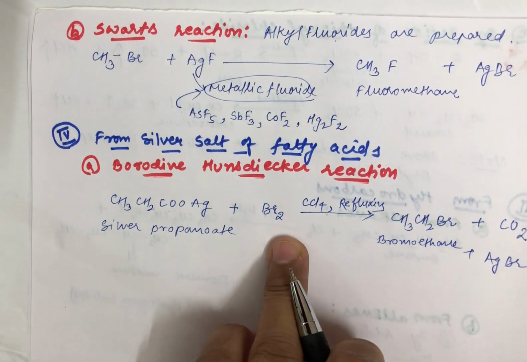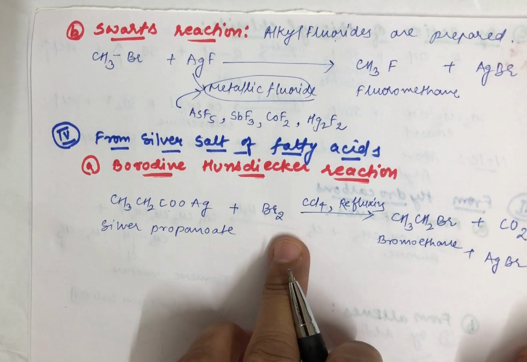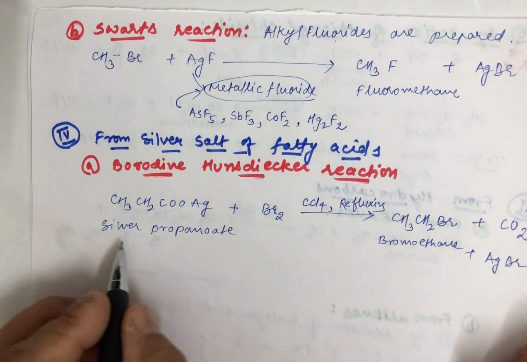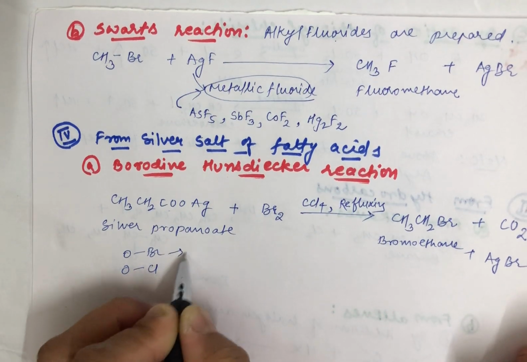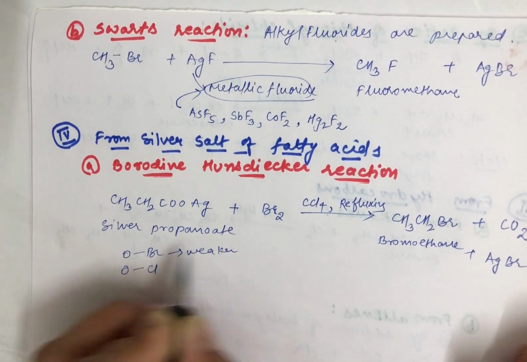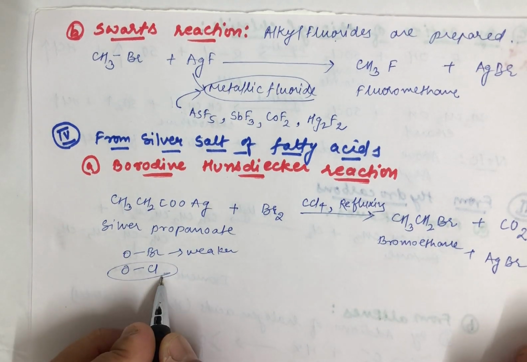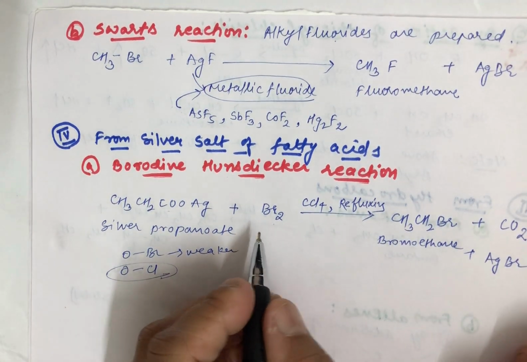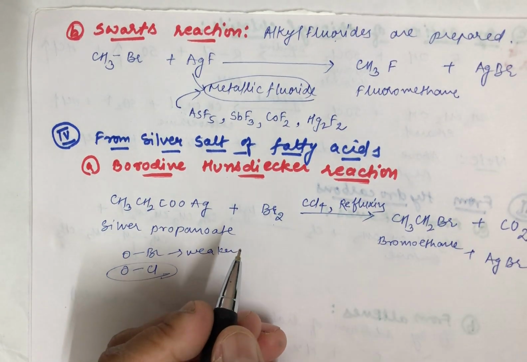Fine. I told you that here bromine or chlorine both can be used. But students, if you just note, the O-Br bond in context to the O-Cl bond is a weaker bond than compared to this. So this can be easily prepared through this. So I hope this particular reaction is understood by you.